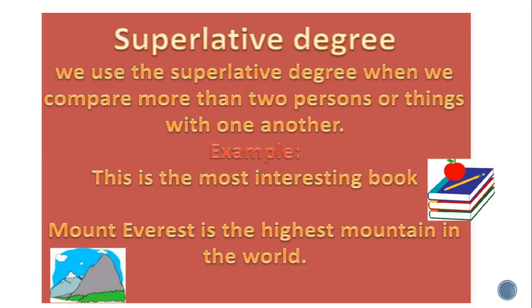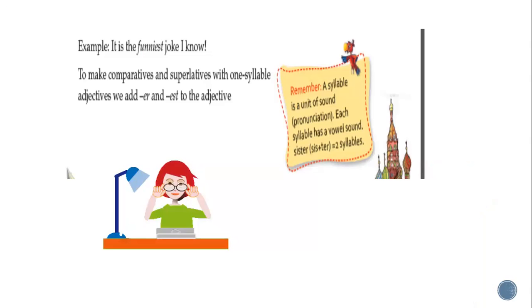So in superlative degree, what have we added? We have added est. So whenever we are using superlative degree, we use est, and when we use comparative degree, we use er. So here, to make comparatives and superlatives with one syllable adjectives we add er and est to the adjectives. So for comparatives we use er, while for superlatives we use est.